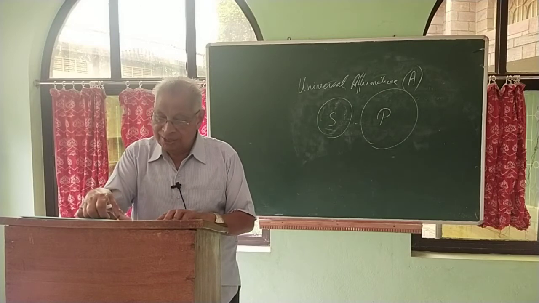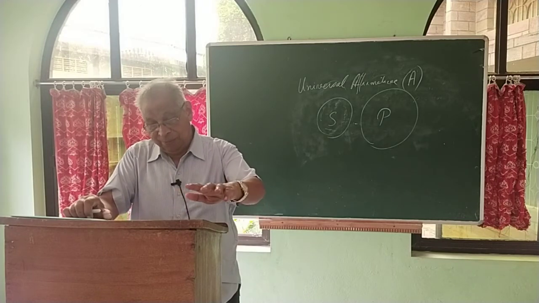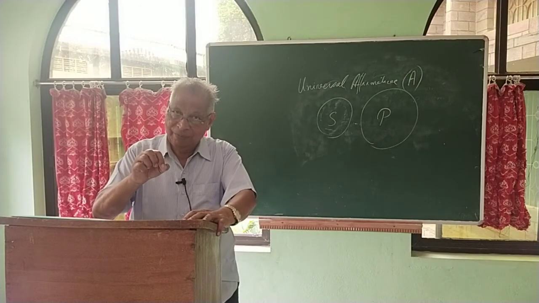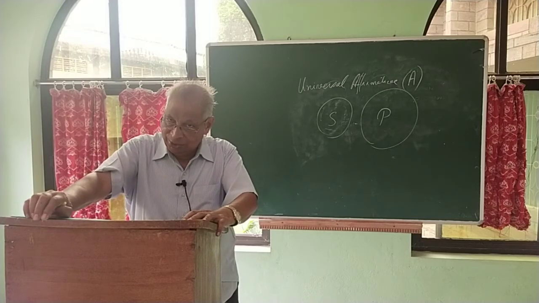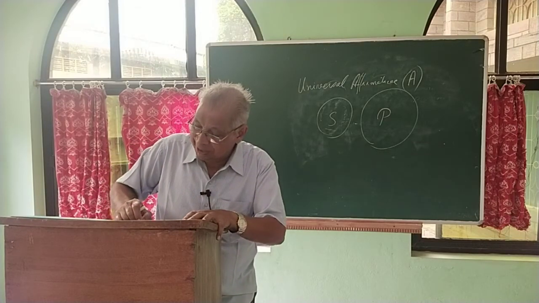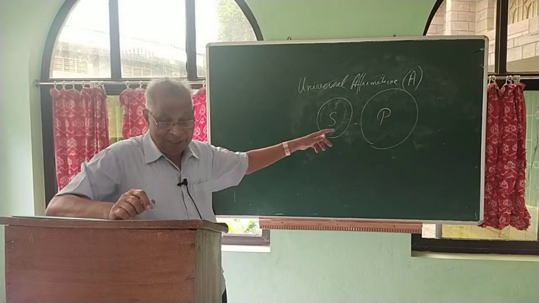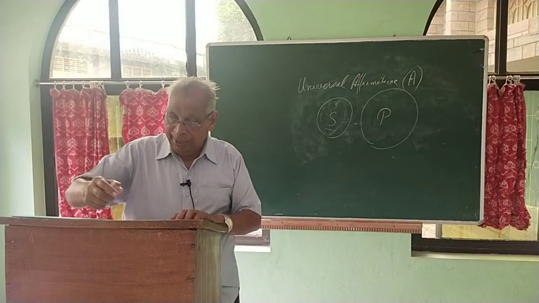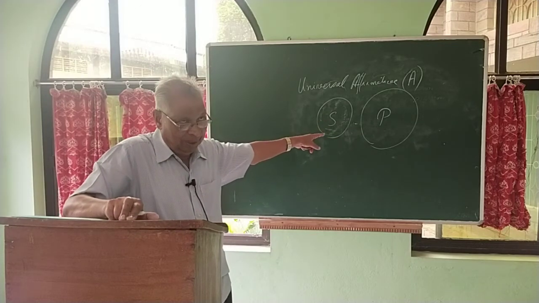Here the class S is partially excluded from the class P. It is different from I. Both are partial, but in the case of I, the class S is partially included, while in the case of the O proposition, the class S is partially excluded from P. Some men are not healthy. Some men are excluded from those who are healthy.